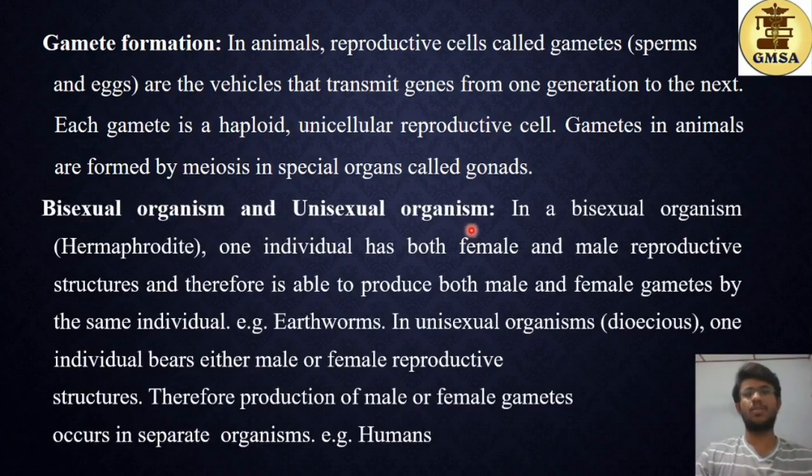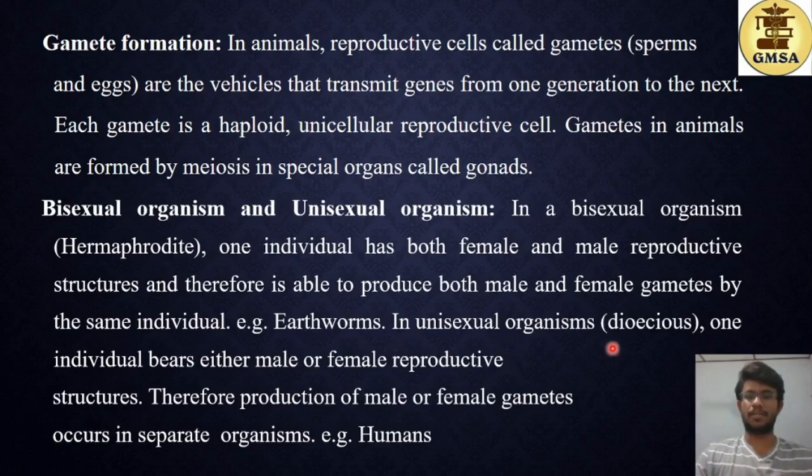Bisexual organisms and unisexual organisms. In a bisexual organism, or you call them hermaphrodites, one individual has both male and female reproductive structures, and therefore is able to produce both male and female gametes. Here, a single individual consists of both the male and female reproductive gonads. So a single individual can produce both male and female gametes due to the presence of both reproductive structures. For example, earthworms. Earthworms are hermaphrodites or bisexual organisms.